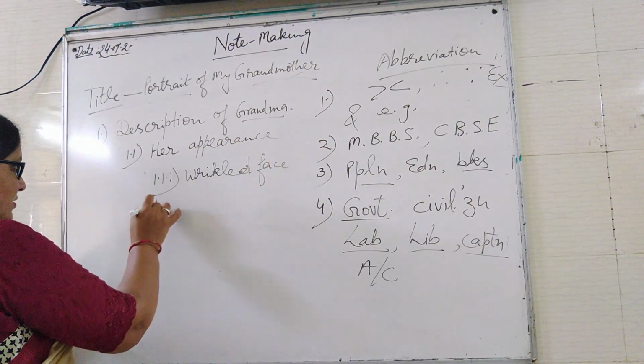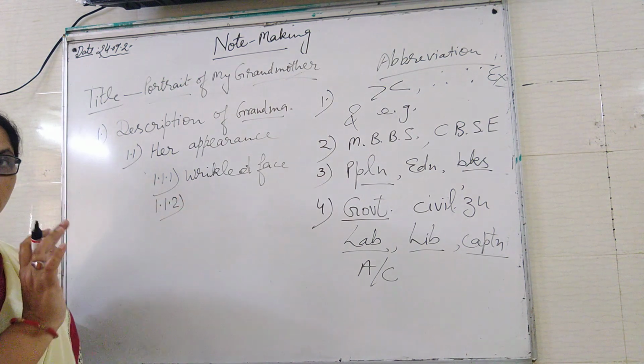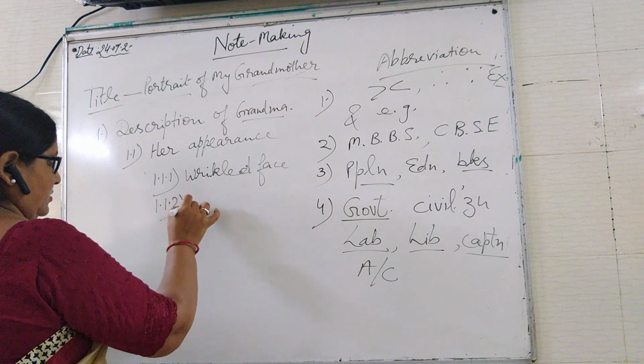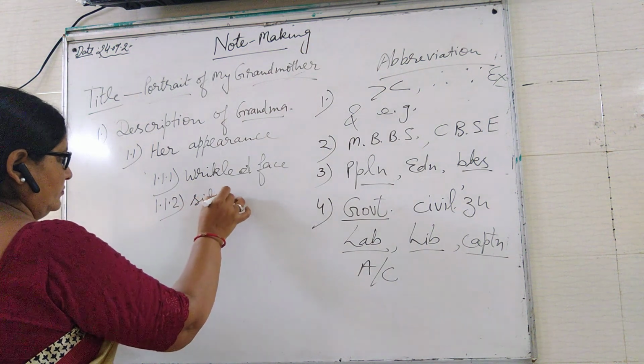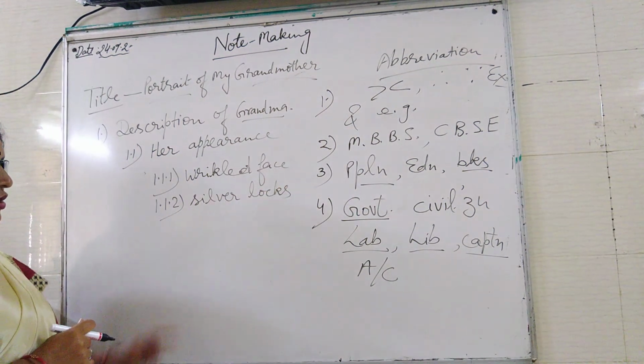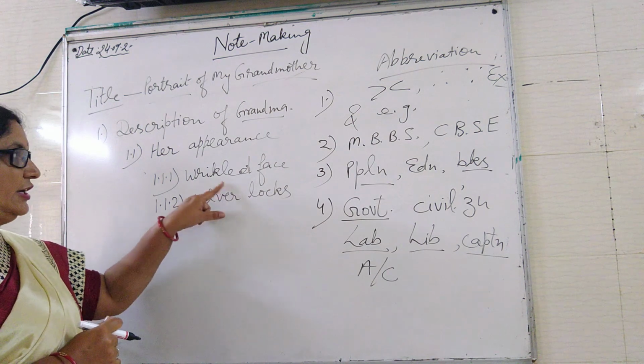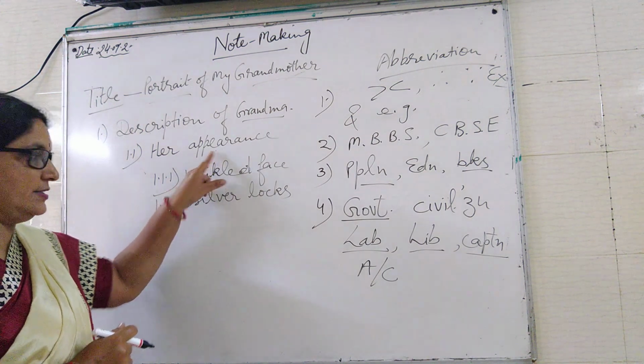Another sub point, 1.1.2: silver locks. These words are related to her appearance.